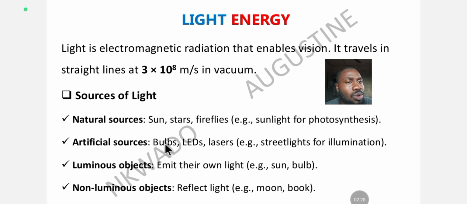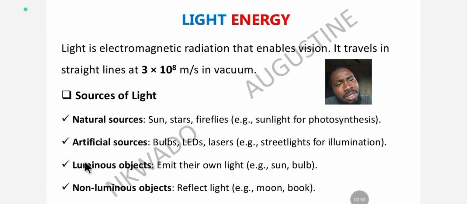Under the artificial, you have bulbs and LEDs, this common white light of today that consumes minimal energy. You have lasers, the street light illumination you see in your streets, your light at home, all those artificial lights.